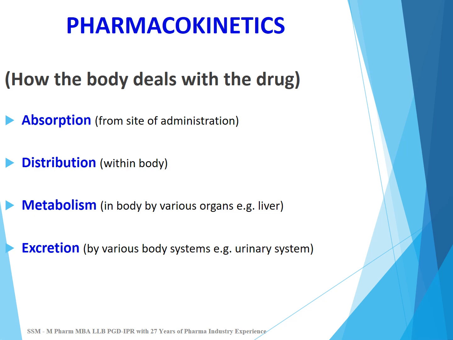Pharmacokinetics is the study of ADME, or the study of absorption, distribution, metabolism and excretion. So pharmacokinetics is how the body deals with the drug. The body will absorb the drug from the site of administration, distribute the drug within the body, metabolize the drug by various organs like the liver, and finally excrete the drug by various body systems like the urinary system.